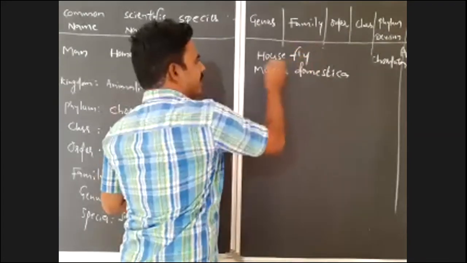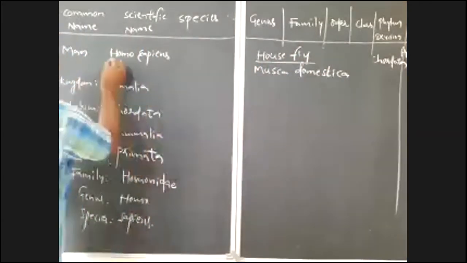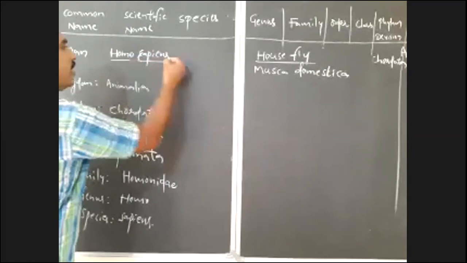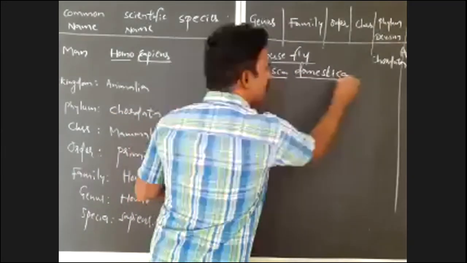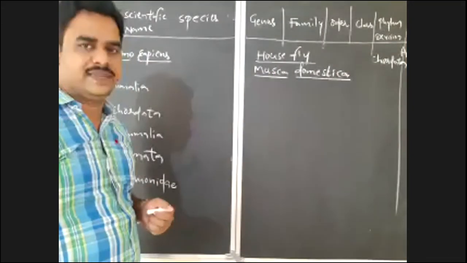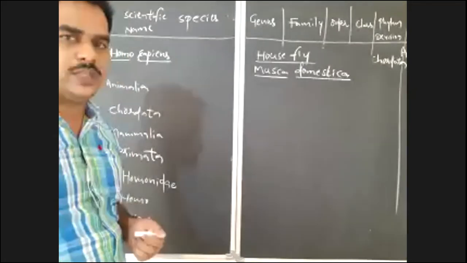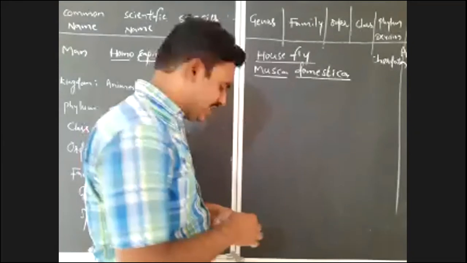Common name housefly. The scientific name of this is Musca domestica. Whenever you write scientific names, what is the important rule you have to follow? You have to underline the two scientific words, genus and species name, generic and specific epithet, separately. That you have to remember. So Musca domestica, it is also an animal.